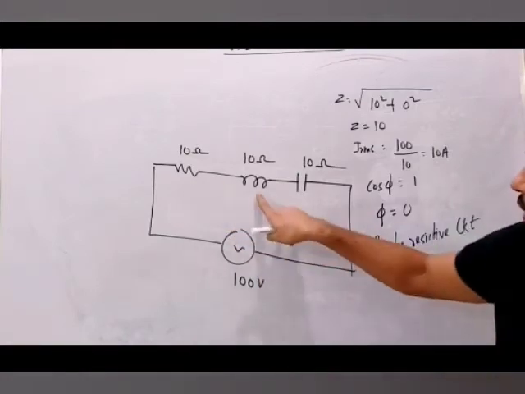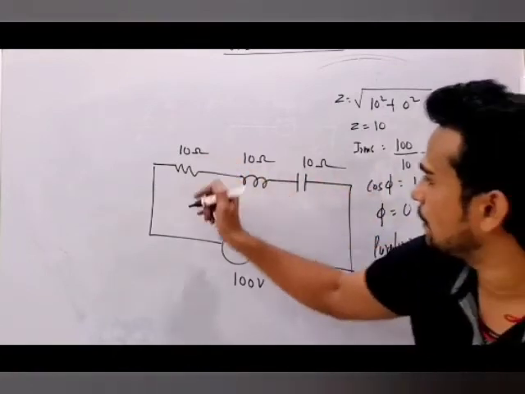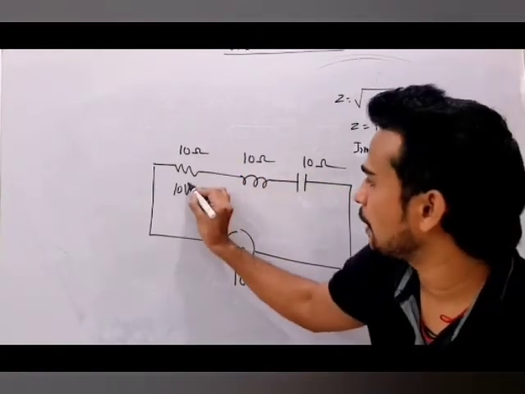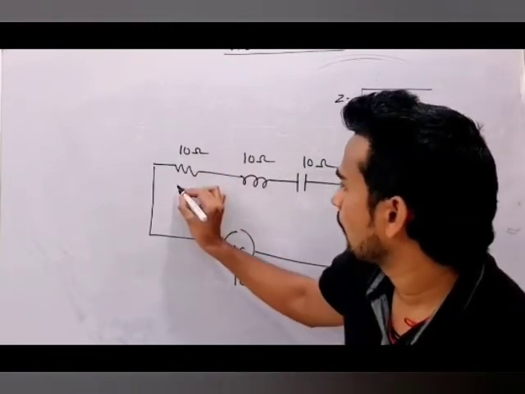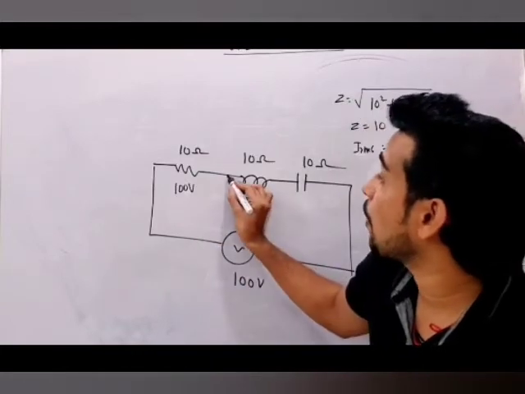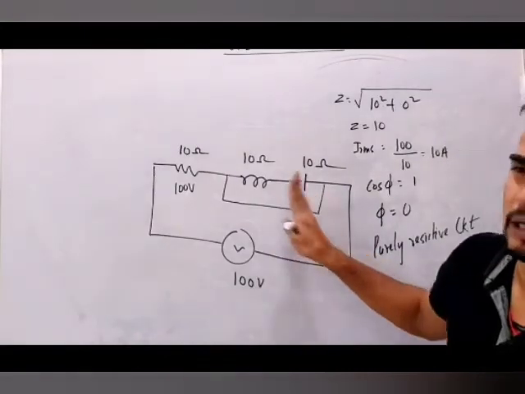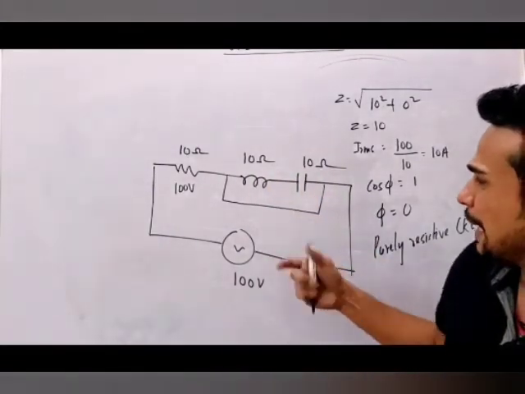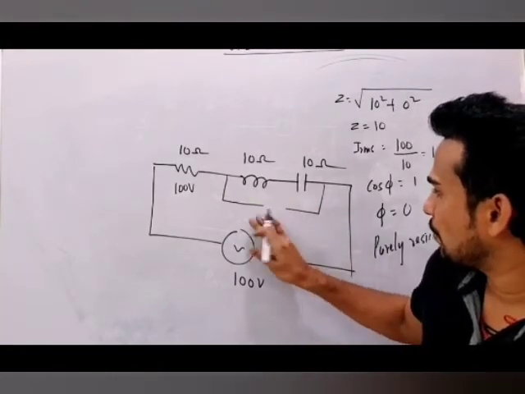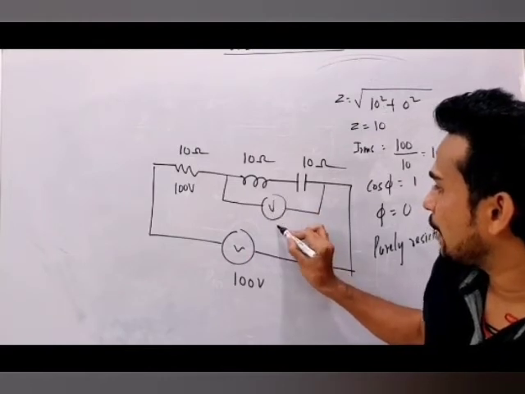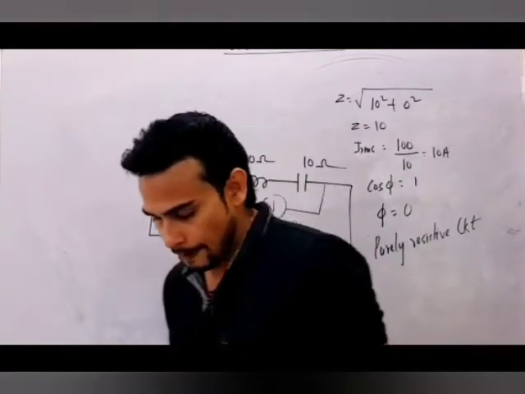Okay, no problem. Now someone asks you to find the potential drop across these two. So here potential drop is I into R. What is I? 10 ampere, and R is 10, so this will be 100 volt. But along this combined, here also 100 will come and here also 100 will come. But both 100 will be in opposite direction, so combined here will be 0. You will be getting this value as the combined voltage across these two. If you connect a voltmeter, you will find that the reading of this voltmeter will be 0. So this is how we can do all these situations.